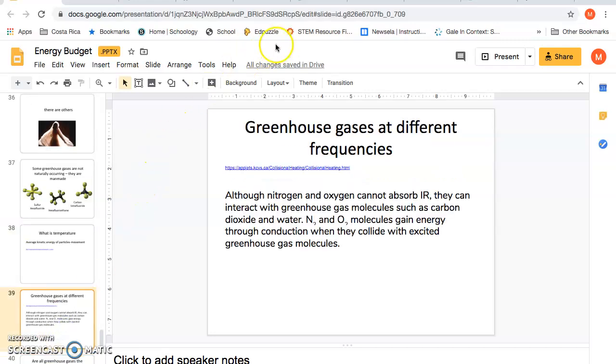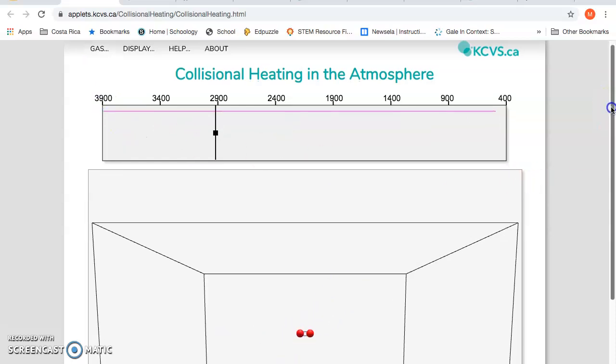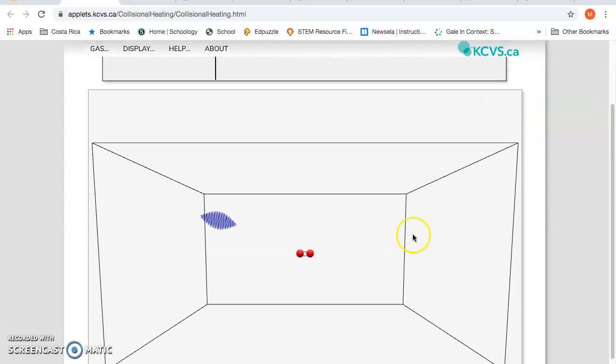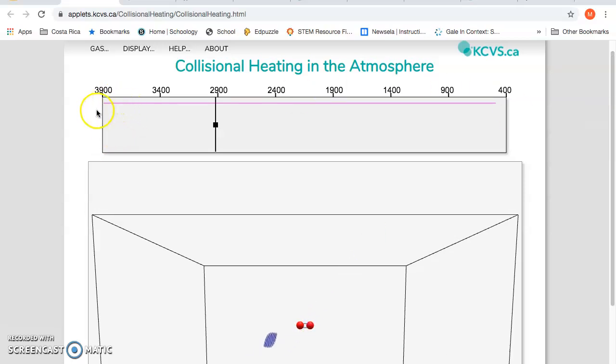So actually now I want to go over this for a second. Let me walk you through this for a moment. Okay, so this molecule is oxygen, two oxygens bonded together. This wiggly thing is infrared radiation. This is a spectrum, an infrared spectrum. And as you can see, this pink line is the absorption of oxygen. It does not absorb, that's why it's a flat line.